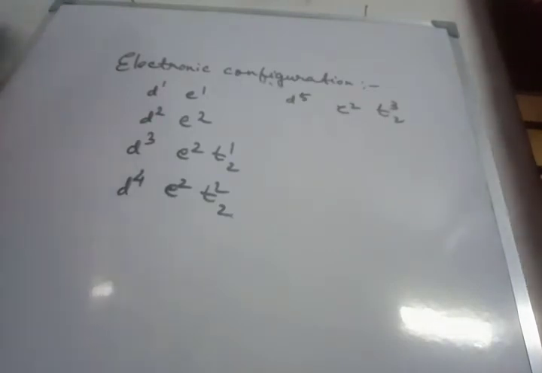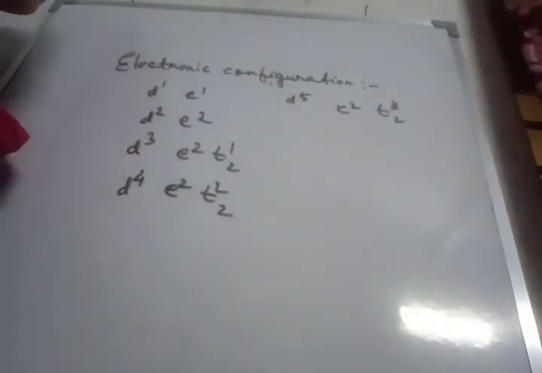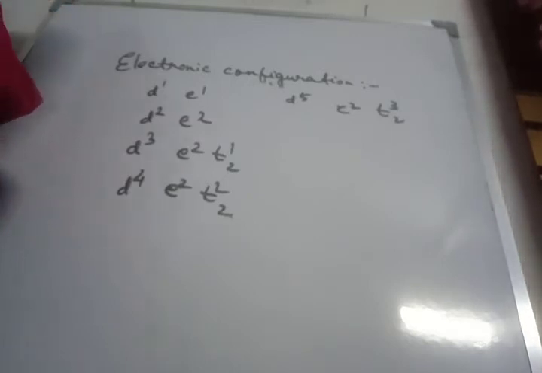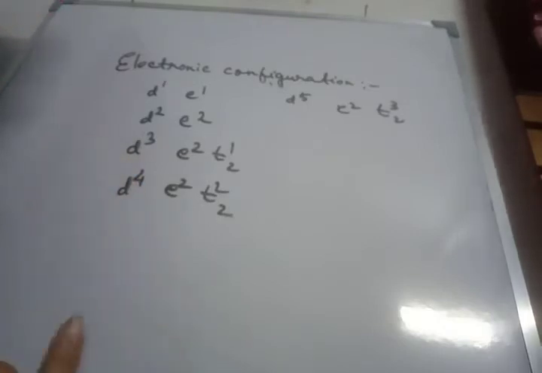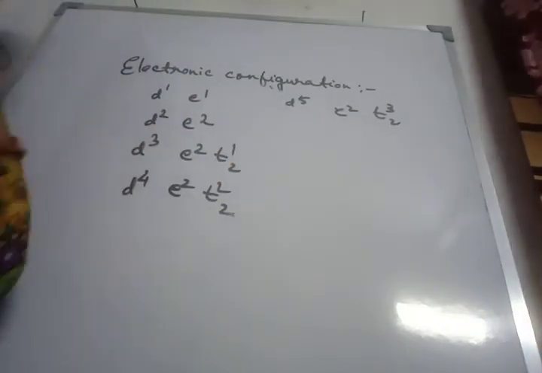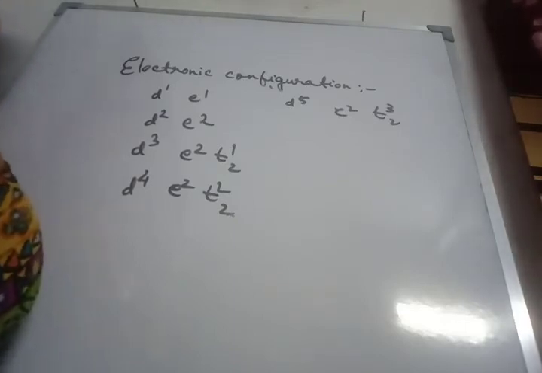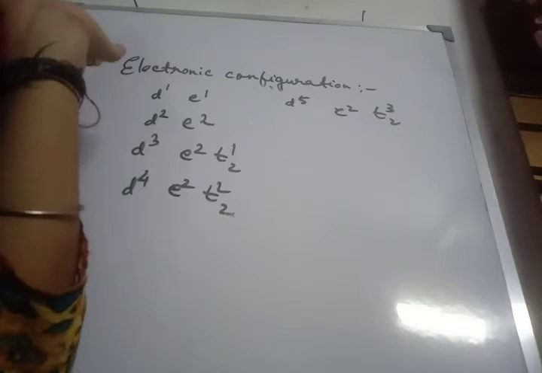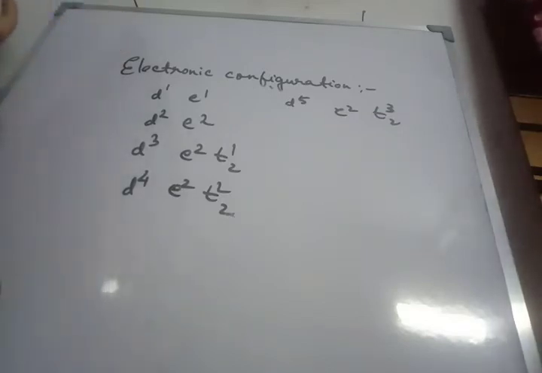Now d6 it will be e3 t2 3, d7 it will be e4 t2 3, then d8 it will be e4 t2 4, d9 e4 t2 5, and d10 will be e4 t2 6. So these are the electronic configurations of the tetrahedral complexes.